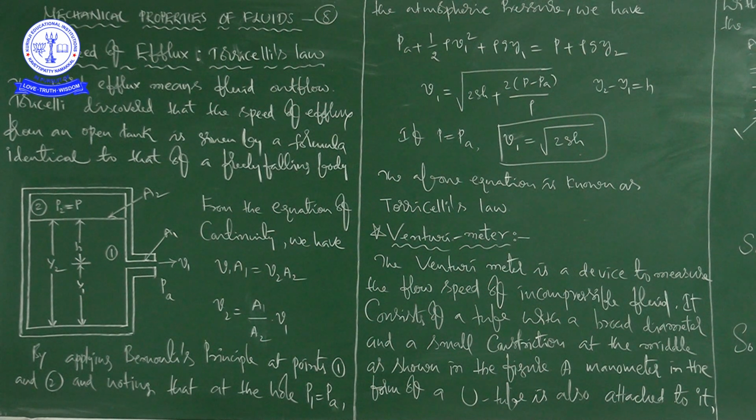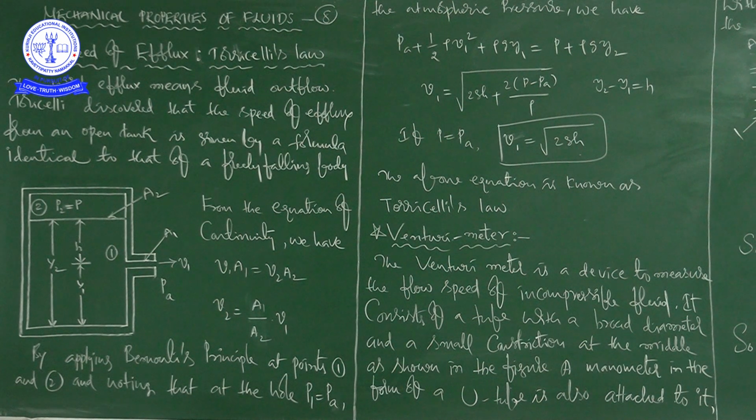So it is behaving like a freely falling body. The formula is identical to that of a freely falling body. That's what we told in the beginning of this topic, that is, speed of efflux. Now see here, if P is much greater than Pa,